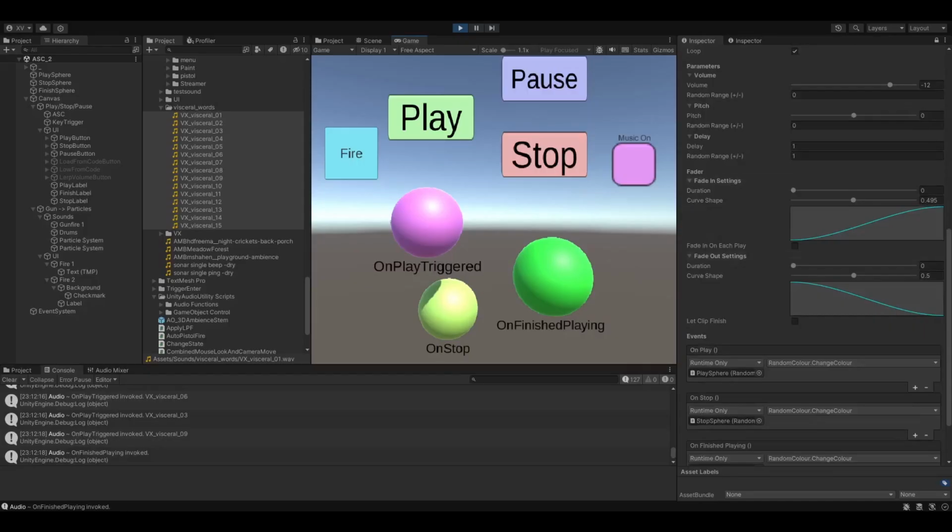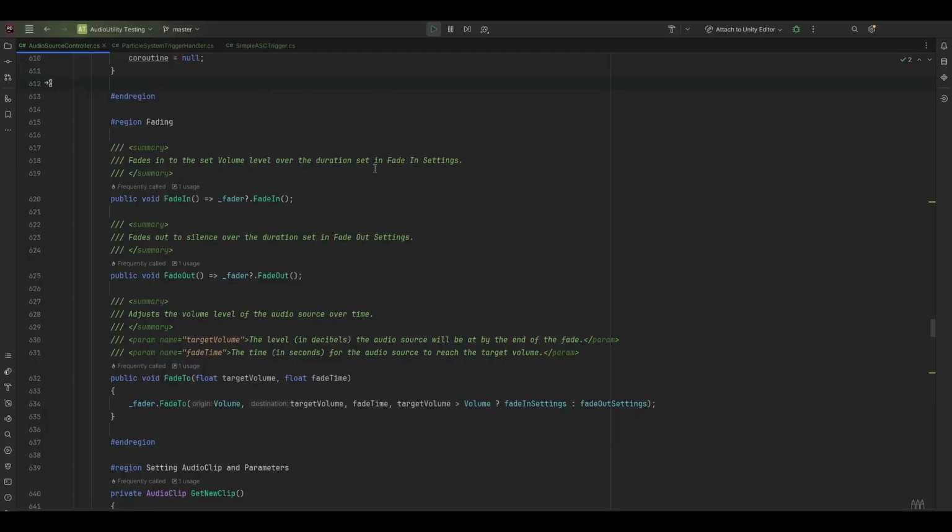Next up, I've got this super sexy fade going on. You can control the type of curve with the curve shape parameter. You can create your own curve if you want. This applies when the sound starts and stops, but you can also control it separately using public fade functions.